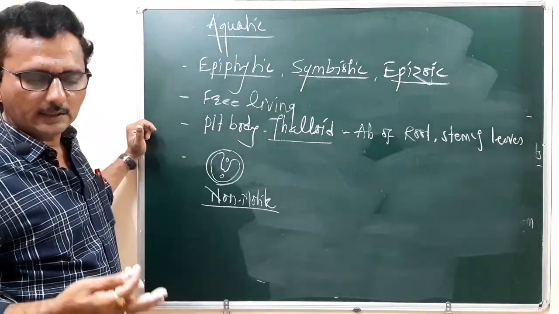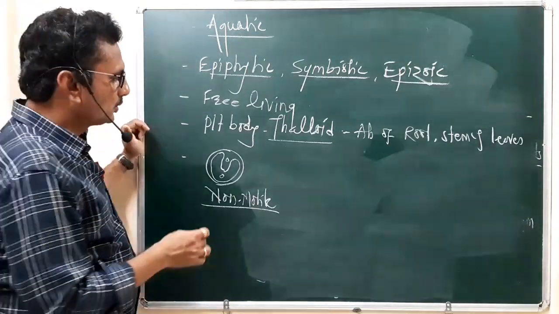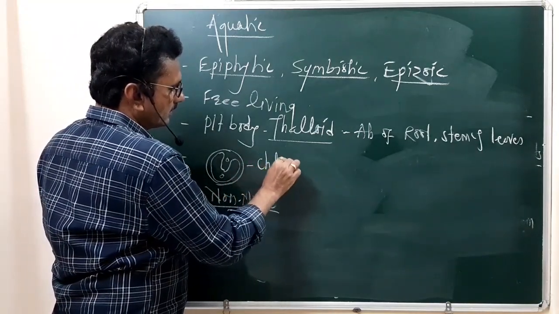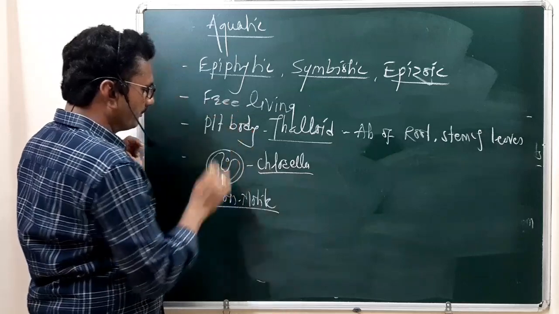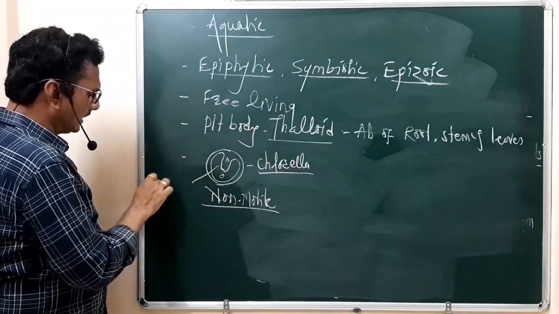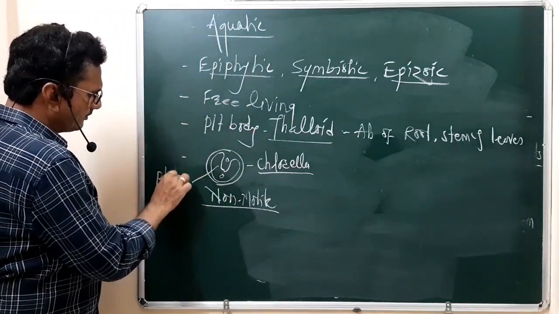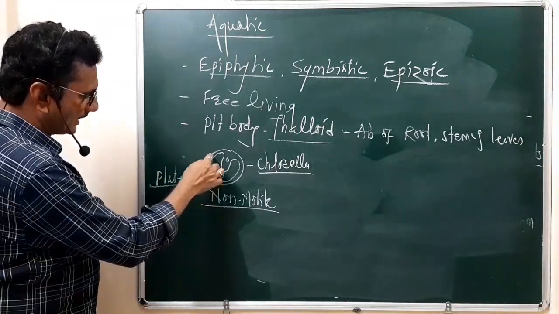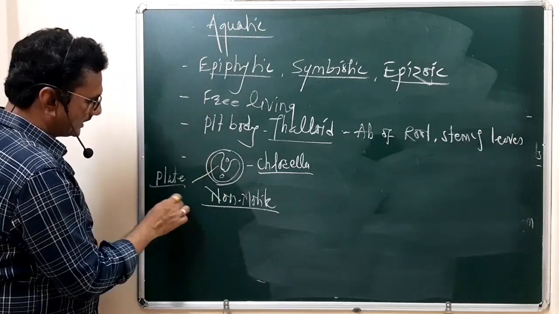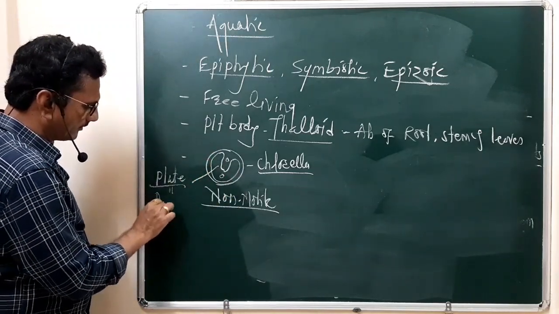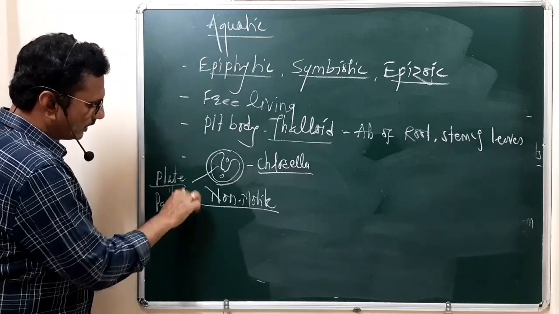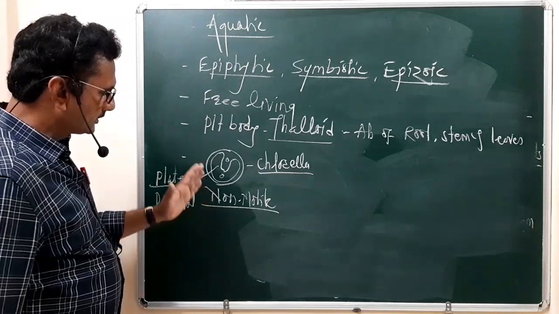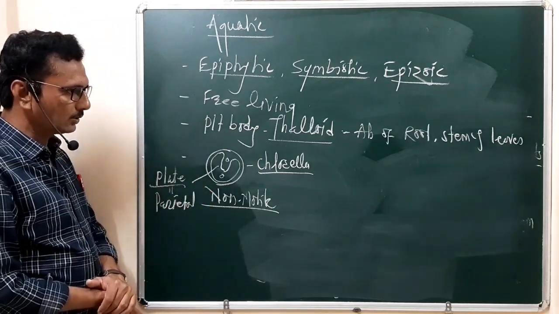Such an alga is called Chlorella. It has a plate-like chloroplast present all along its peripheral side. That chloroplast is also called parietal chloroplast. So unicellular non-motile members are reported.